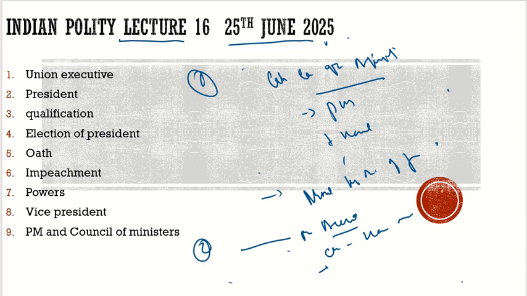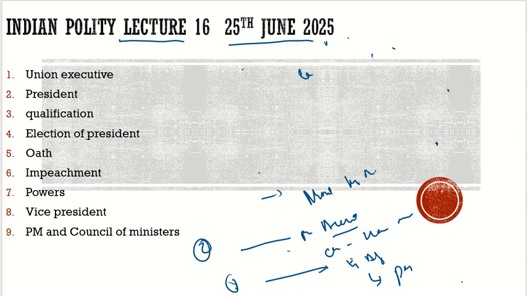Then the third is cabinet committee on economic affairs. For the cabinet committee on economic affairs, they have to deal with the economic issues, for example, inflation, various schemes they have to bring in. How do we tackle it? All that they have to decide over it. And this economic affairs committee is headed by PM. So in these, cabinet committee on appointments headed by PM, cabinet committee on accommodation headed by home minister, cabinet committee on economic affairs headed by whom? Headed by PM again.